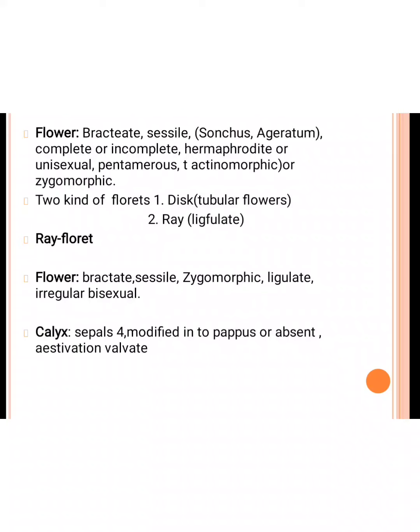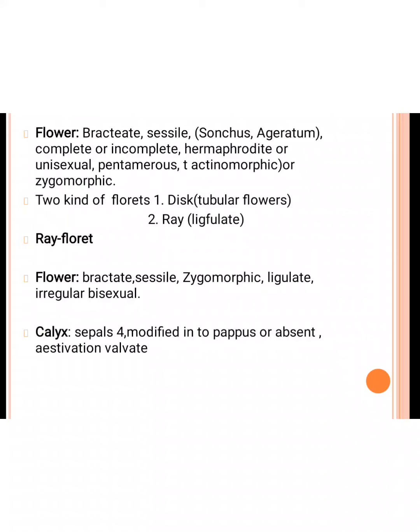Ligulated means all of the corolla are present on one side and all the petals are attached, and we saw on one side of the flower the five are attached, so it is called a ligulate flower. And irregular or bisexual. Irregular means calyx, corolla, sepals, petals are present, but the androecium is absent, so it is called irregular bisexual. Then the calyx.